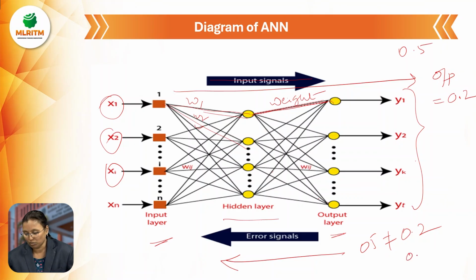If it is equal, suppose 0.2 equals 0.2, then there is no need to change any weight. These weights we can't change. So your actual value is 0.4, like that. So values we can change. If an error is there, we can change the values.